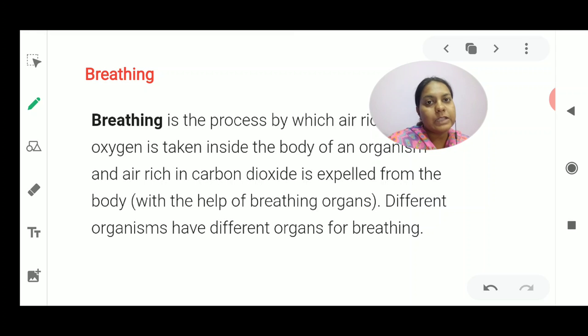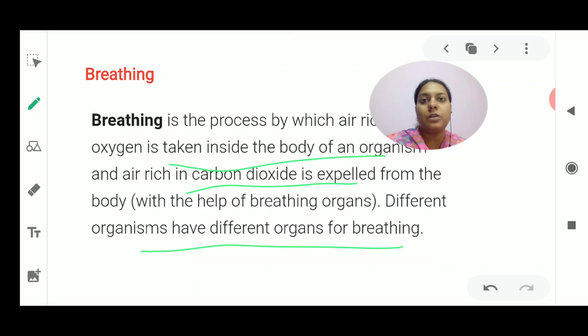So we begin our class with the definition and the mechanism of breathing and the respiratory system. Breathing is a process by which air is taken inside the body, and the air which is rich in carbon dioxide is expelled from the body. Expelled means taken out, coming out of your body. So breathing means taking in oxygen and breathing out carbon dioxide.